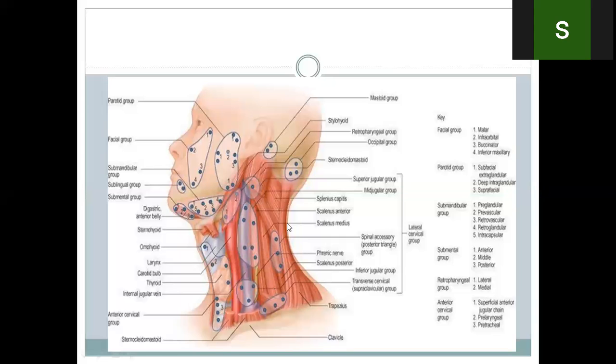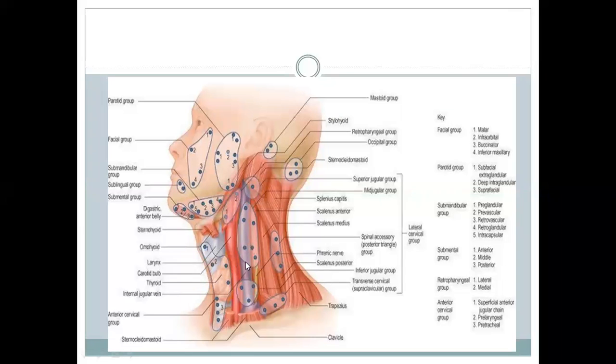Okay? So these nodes, which are under the cover of the superior belly of omohyoid and over the internal jugular vein, are also deep cervical nodes. These are the midline deep cervical nodes. These are the lateral deep cervical nodes.